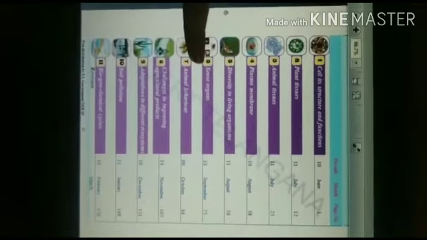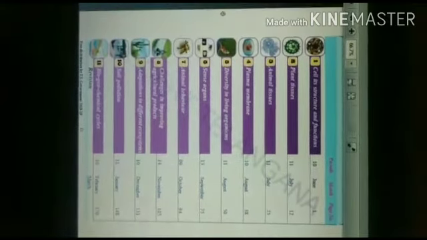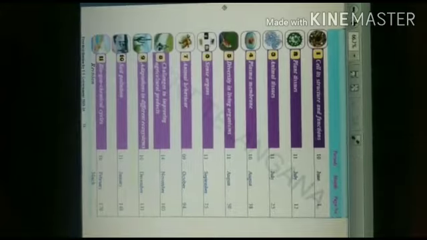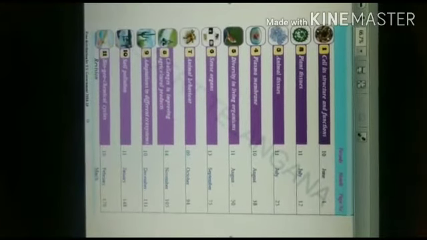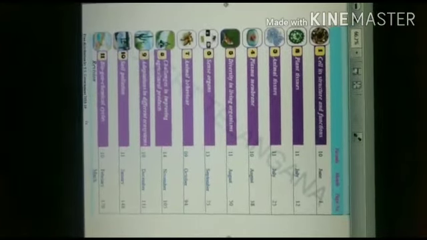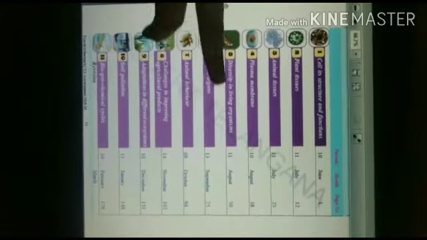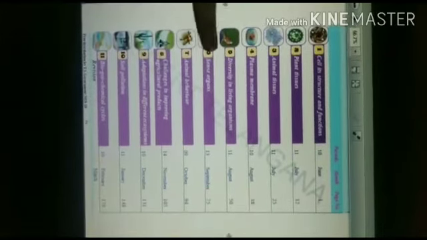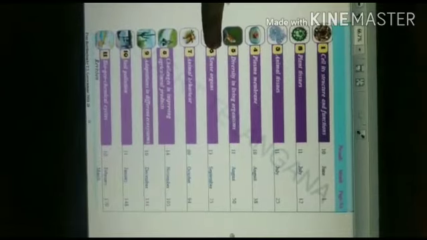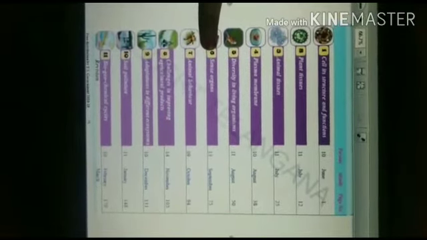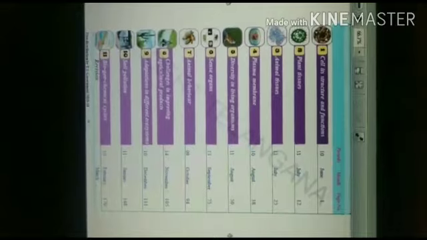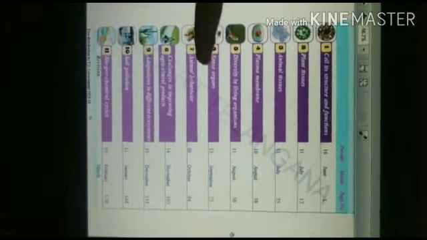Okay, and the sixth lesson is sense organs. So all of you know what are the sense organs, how many types of sense organs we have? 5. So about those 5 sense organs we will study in the 6th lesson. So how they are made up of, which cells make sense organs, which tissues make sense organs. So we will see this.